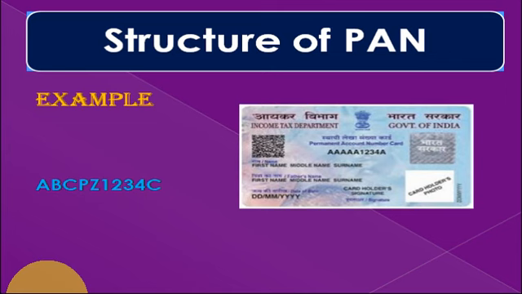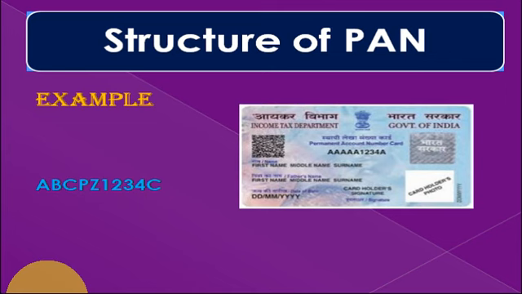In case the 4th character is P, it means the card holder is an individual or person. The 5th character of PAN represents the first character of the PAN holder's last name or surname in case of an individual. In case of a non-individual PAN holder, the 5th character represents the first character of the PAN holder's name.